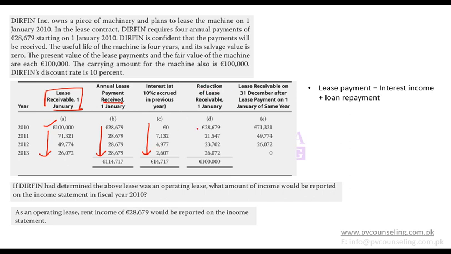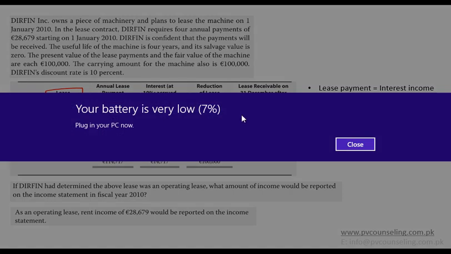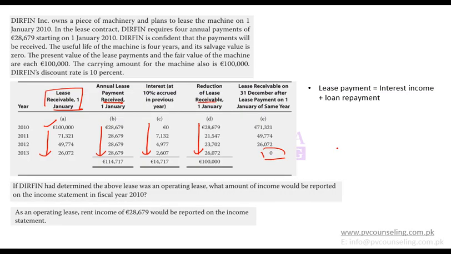Reduction of lease receivable, again for lessee it was reduction in payable, here it is reduction in receivable. As it continues to receive, it will continue to reduce, and at the end it will be 0. So anything which is being paid by lessee is being received by lessor. So everything is same, only difference is the payment or expense there becomes an income here.